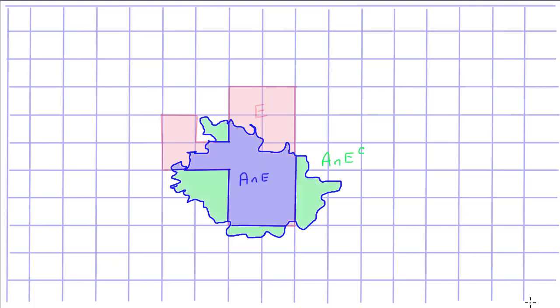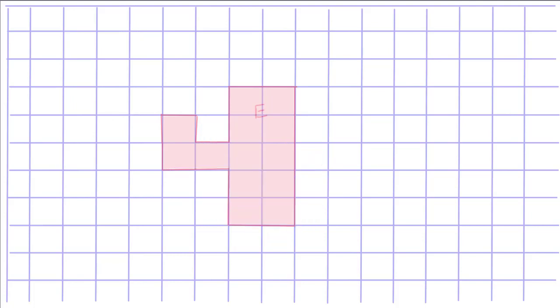The squares that are colored are the squares that I count. The blue squares and the green squares. Every square has only one color, so every square is only counted once. The measure of A is the measure of the blue squares plus the measure of the green squares. I have countable additivity.